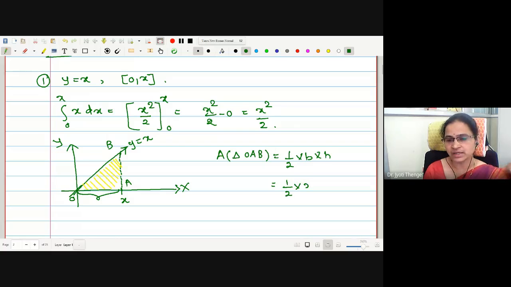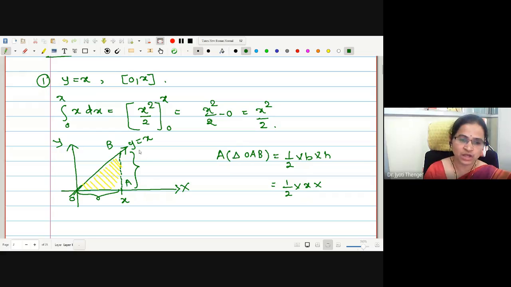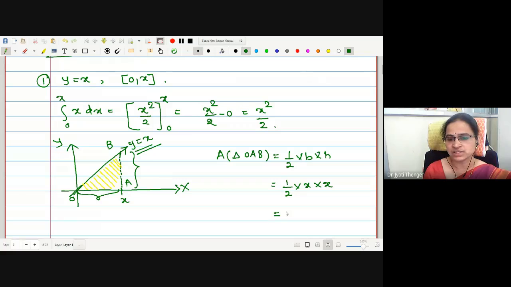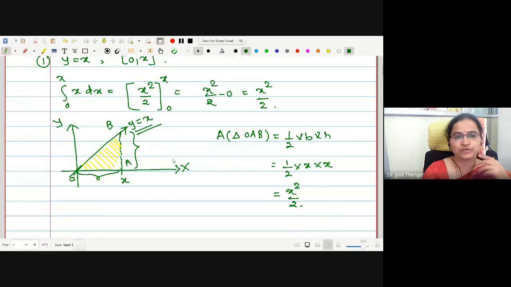What is height? Can anyone tell me this height? Again, it is x, because the function we are taking is y is equal to x. Good. Therefore, what is the value we have obtained? Half x into x, x square by 2. Therefore, with this example, we have checked whether the integration is giving us the area or not, and we have found it correct.